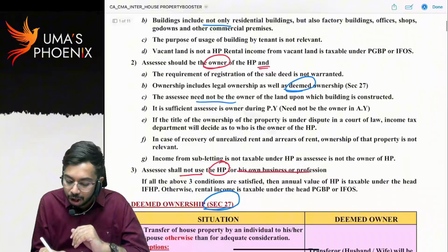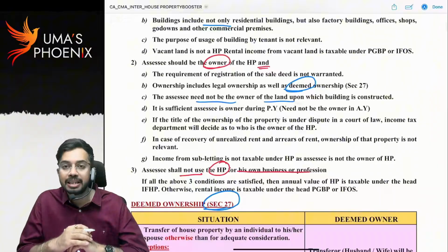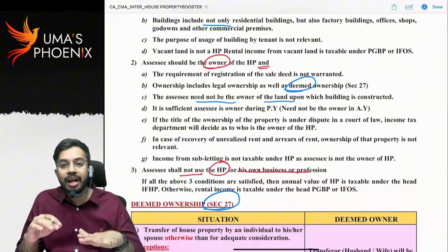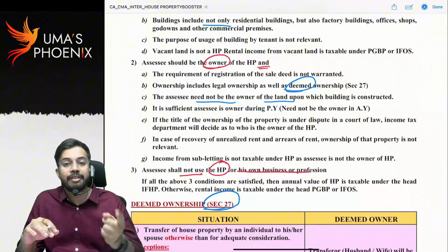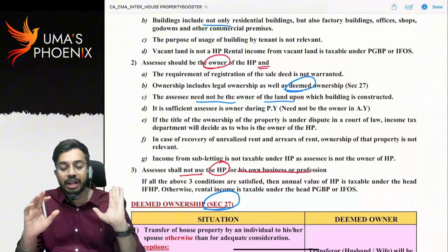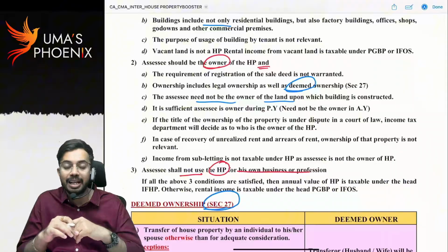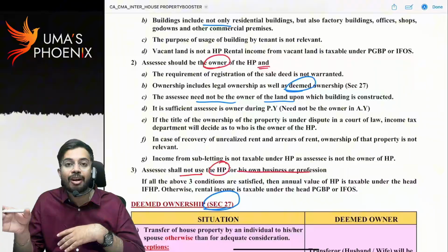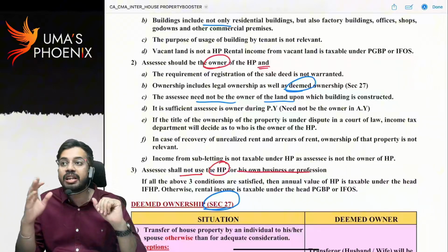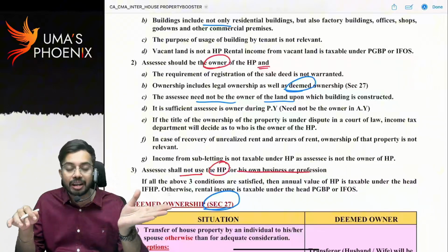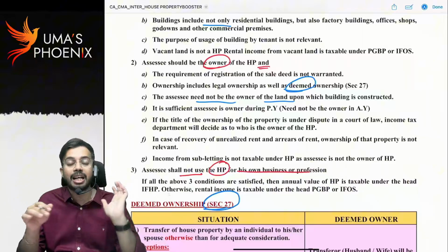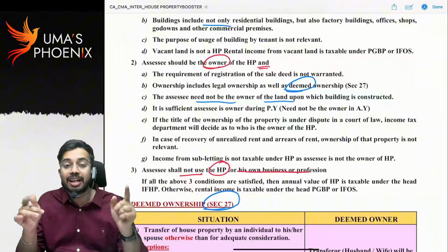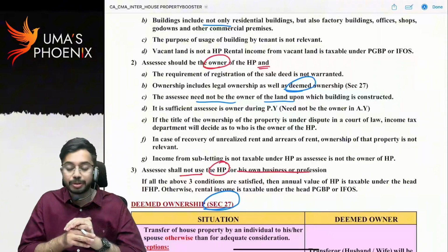Next, SSE need not be the owner of the land upon which the building is constructed. What do you mean by this? See, even though SSE is not the owner of the land, if SSE is the owner of the building, that is sufficient. Whatever rental income is received from the building, such rental income is taxable under the head income from house property. I took land on lease for 99 years. I constructed one building. I gave that building on rent, earning rental income. That rental income is taxable to me under the head house property. I am the owner of the building, but I am not the owner of the land. Still, rental income is taxable under the head house property.